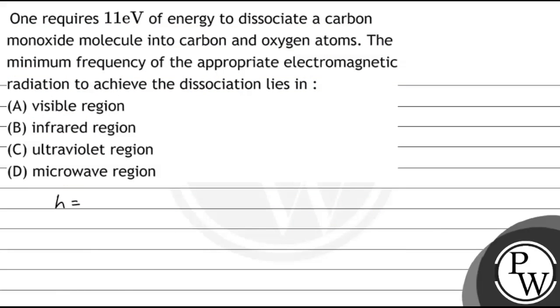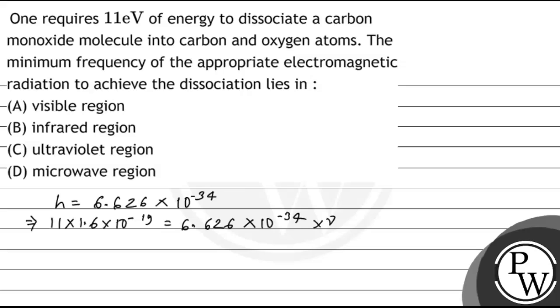h will be equal to 6.626 into 10 to the power minus 34. So putting the values, we will get 11 into 1.6 into 10 to the power minus 19 equal to 6.626 into 10 to the power minus 34 into nu, where nu is the frequency.